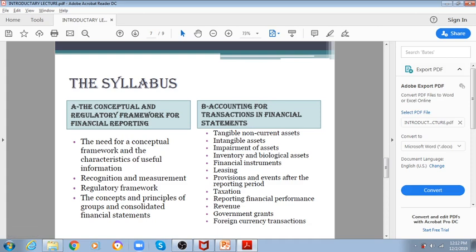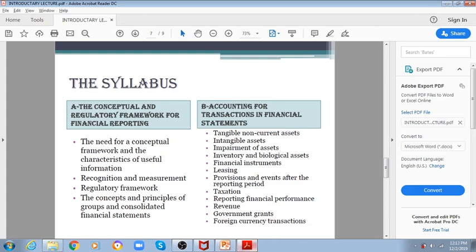After that, accounting for transactions in financial statements involves various standards: IAS 16, IAS 38 intangible assets, IAS 36 impairment of assets, inventory IAS 2, biological assets IAS 41, financial instruments IFRS 9, leasing IFRS 16, provisions and events after the reporting period IAS 37 and IAS 10, taxation IAS 12, reporting financial performance, revenue IFRS 15, and government grants. All these are financial reporting or accounting standards.